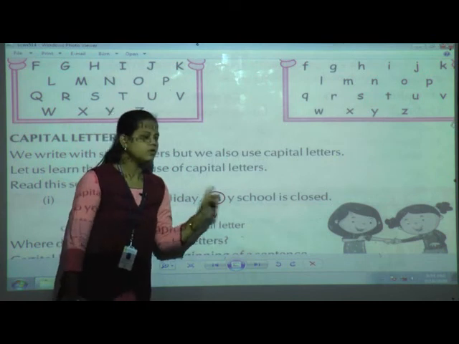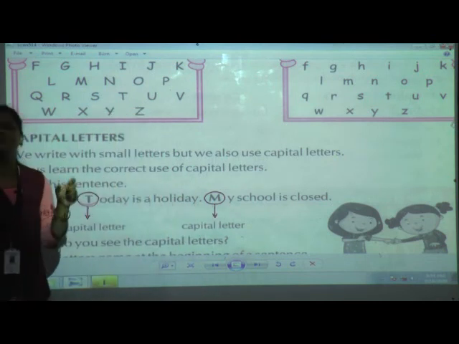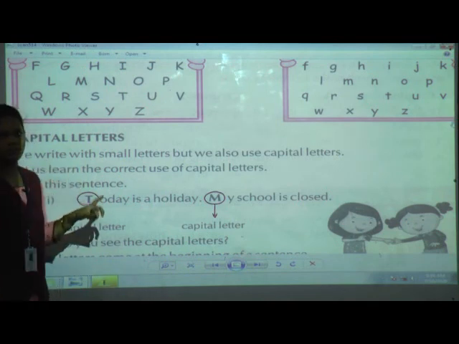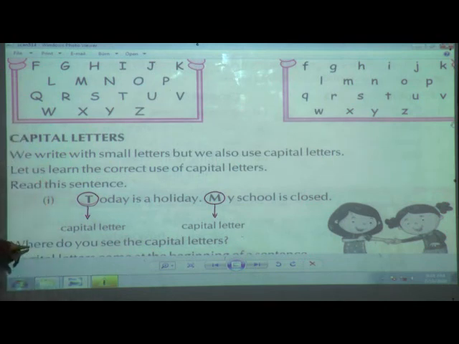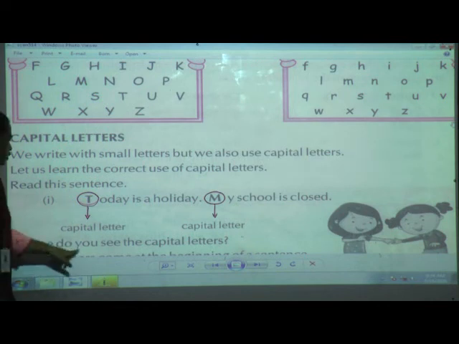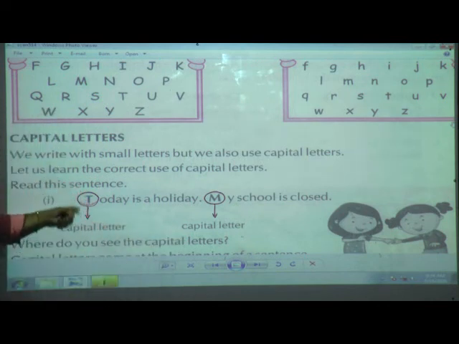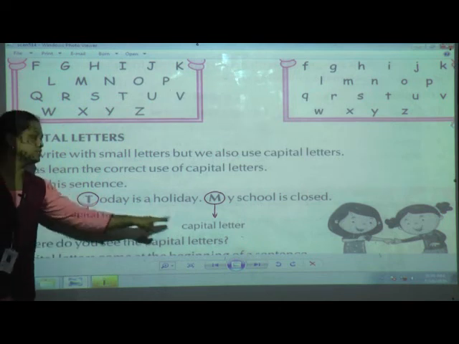Okay. Now just remind yourself of this thing: we have to start the first letter with a capital and end with a full stop. Now here the question they have asked, where do you see the capital letters? You can see the capital letters here. First one, at the beginning of the sentence, you can see it on both sides.